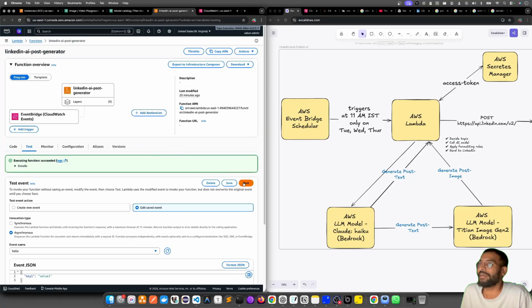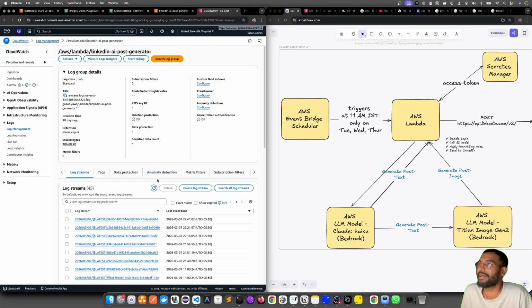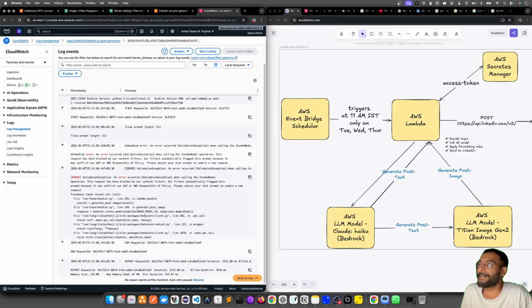Let me retry. Because the text which it generated did not follow the AI policy, that's the reason why it failed. Again, it says the same thing.